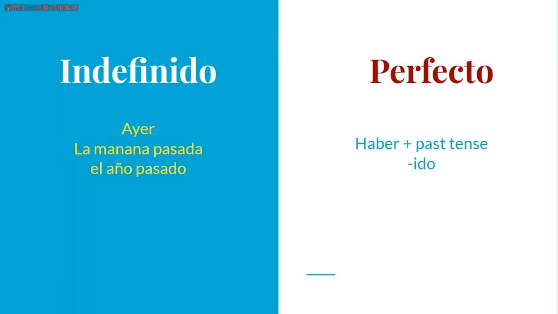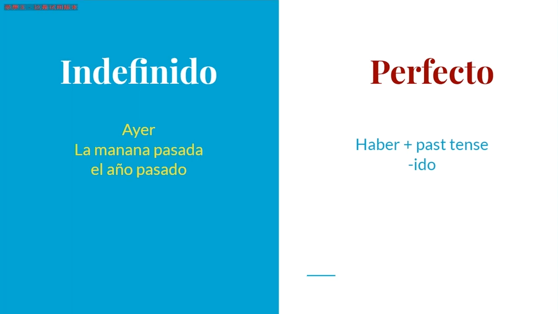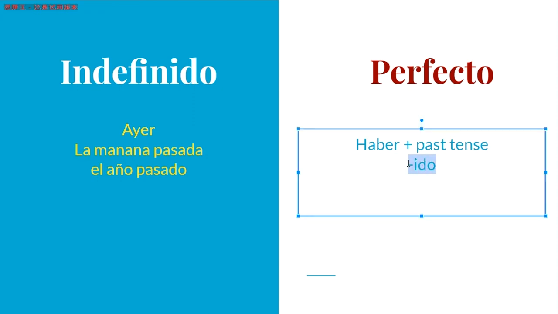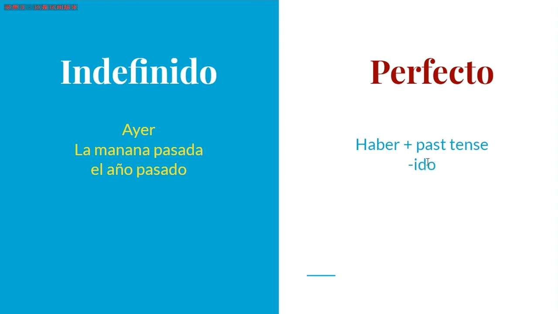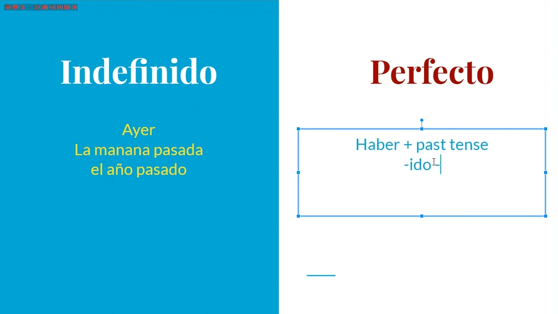For perfecto, the structure is the conjugation of haber plus the past participle of the verb that you're conjugating. A signal part of the past participle is that it usually ends with ido or ado. So the key is to comprehend the sentence fully.